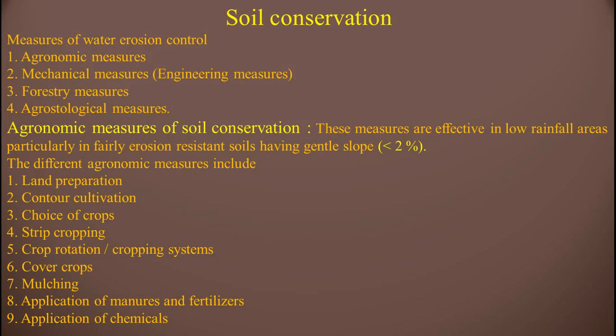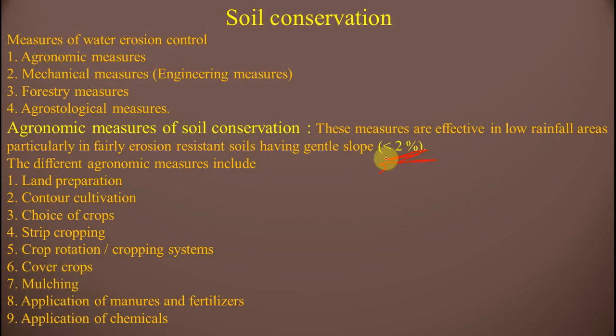These are called agronomical measures, mechanical measures or engineering measures, forestry measures, and agrostological measures. In agronomic measures of soil conservation, these measures are effective in low rainfall areas, particularly in fairly erosion resistant soils having gentle slope which is less than 2%. Here the important point is that the slope is less than 2%.